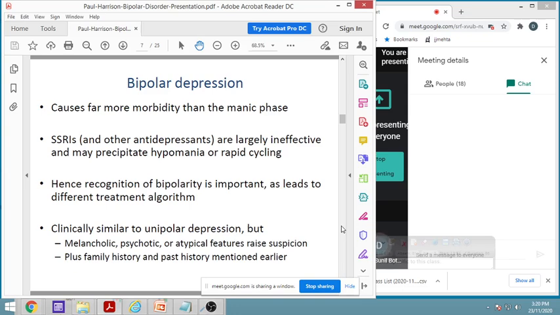Cyclothymia we have seen, the cyclicness of the mood, and hence the recognition of bipolarity is important. Once we diagnose it properly, it will lead to a different treatment algorithm. It is clinically similar to unipolar depression, but here we have psychotic changes, atypical features there, which can raise suspicion, and family history mentioned earlier. That all will be helping to understand whether it is unipolar or bipolar depression.